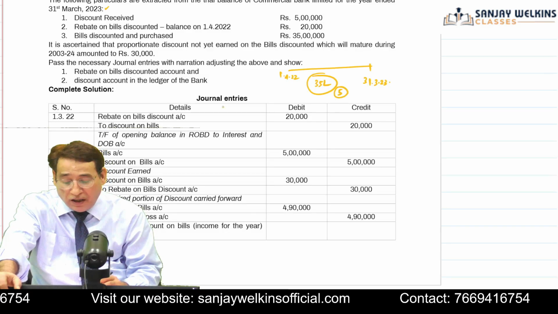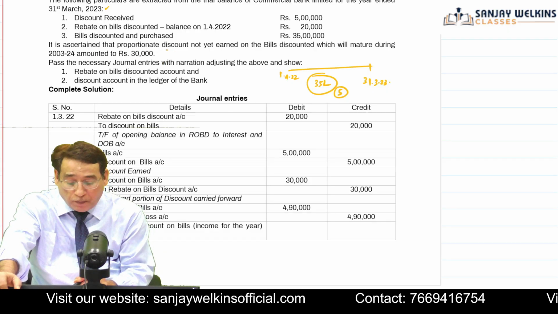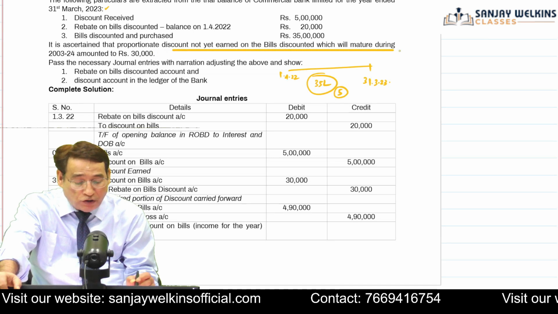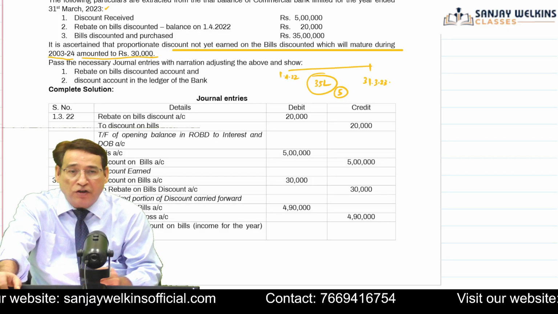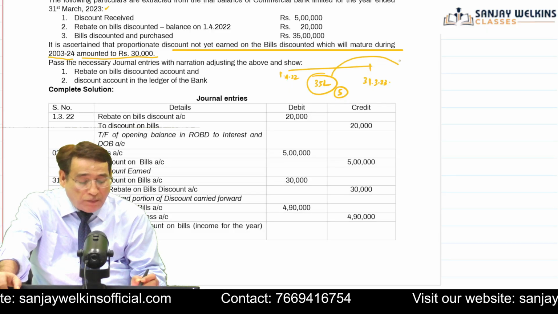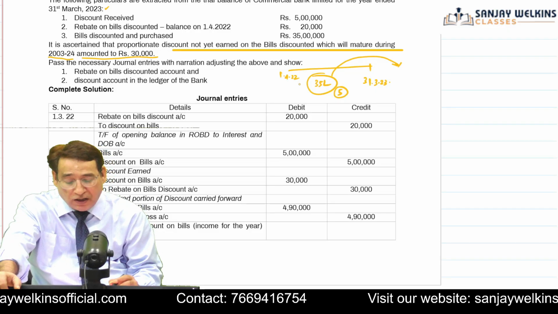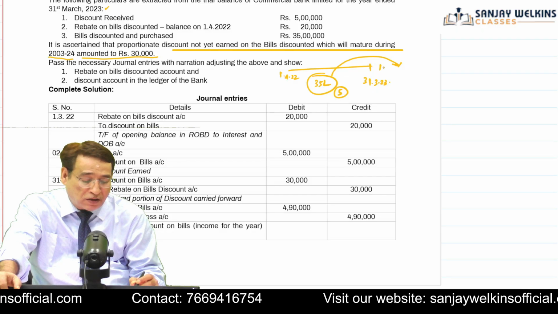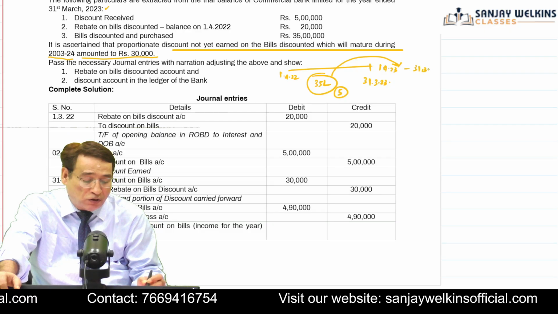Now, the question says that it is ascertained that proportionate discount not yet earned on bills discounted which will mature during 2023-24 amounted to 30,000. What does it mean? Indirectly, it means some of the bills will mature in the next year. Although the perfect amount is not given to us, the question states that some bills will mature in the next year, that is 23-24, because next year will start from 1/4/2023 and end on 31st of 3/2024.